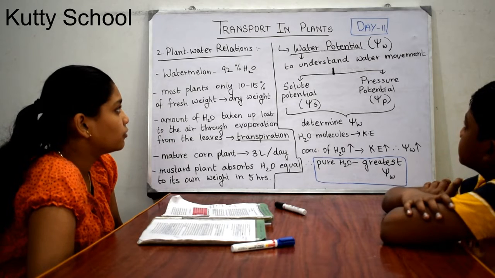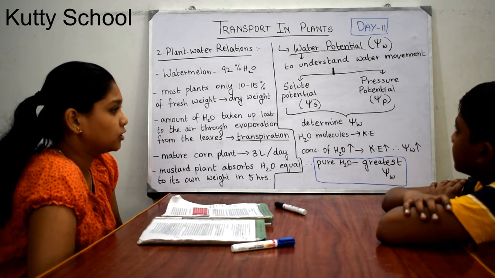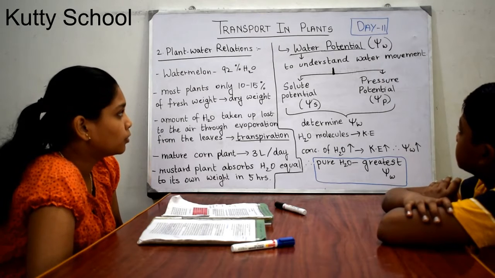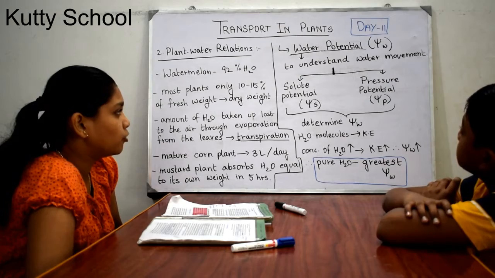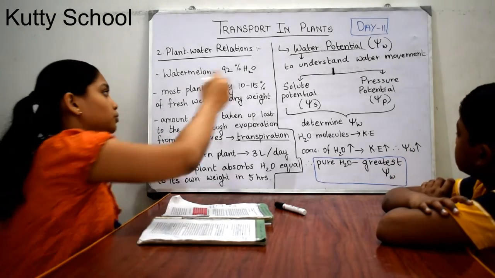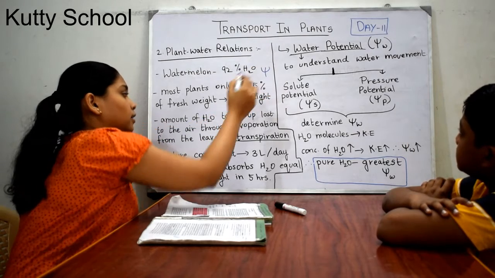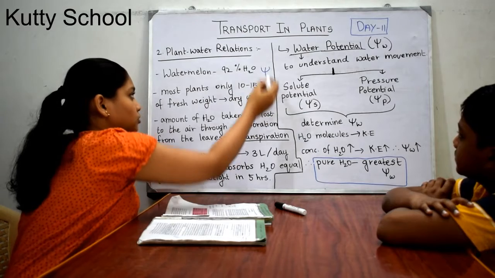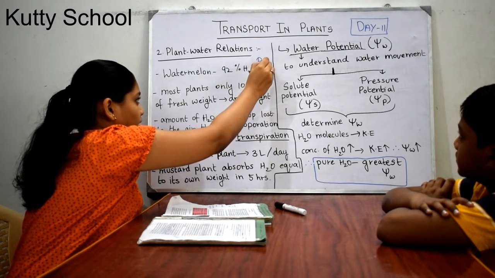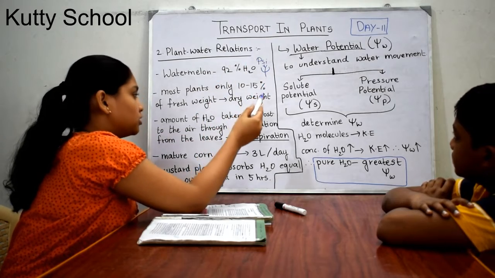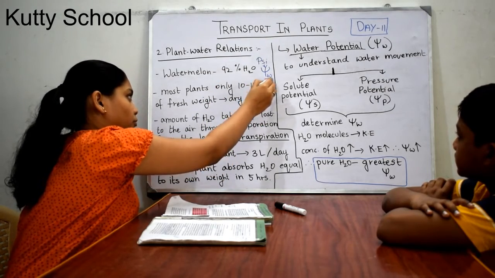So we are coming to the first subtopic under plant-water relations, which is water potential. Here water potential is generally denoted by this symbol, which is known as psi, Ψ. Since it is water potential, we write a W here, Ψw.